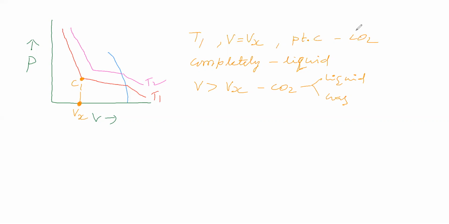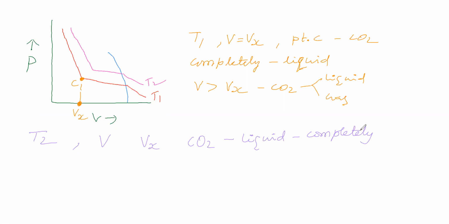Now we will take T2 temperature. Now we are considering T2 temperature. Now the volume, compared with Vx, at which carbon dioxide should be completely in liquid state, that volume we will see.